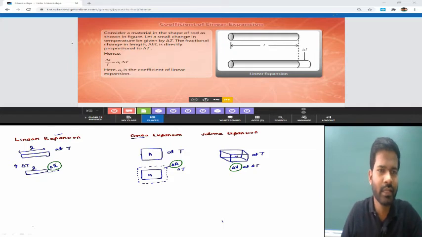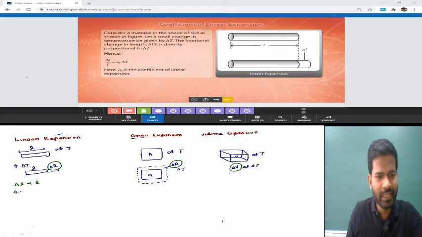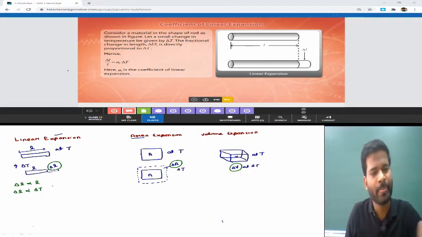See, in the case of a rod, the change in length depends upon the original length, meaning the more the original length, the more will be the change. The change in length is directly proportional to the change in temperature. It simply means that with more change in temperature, we can see more change in length.